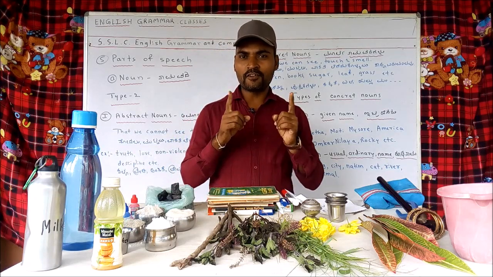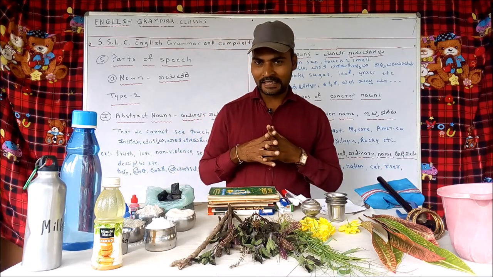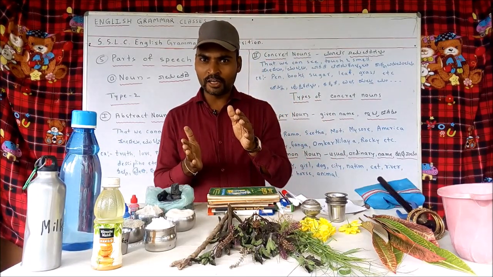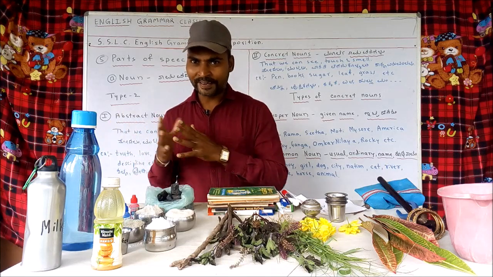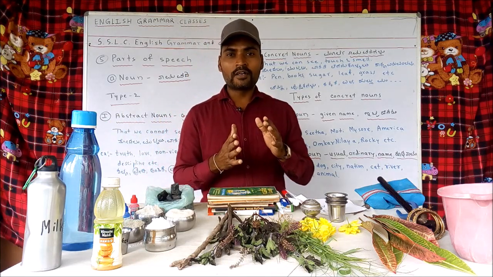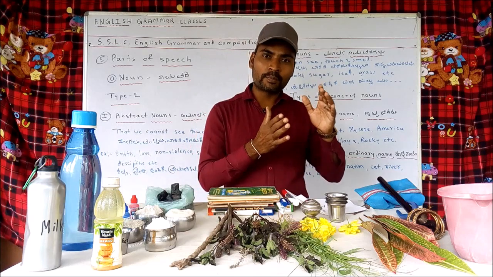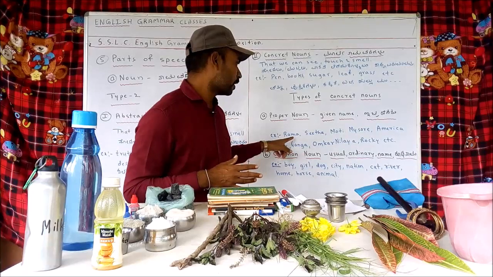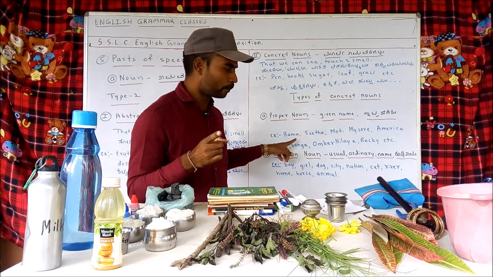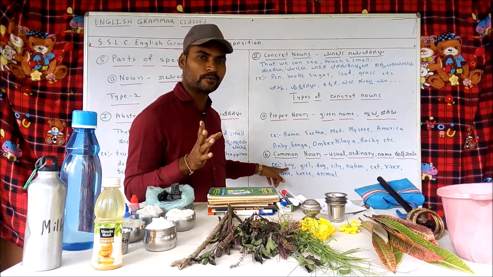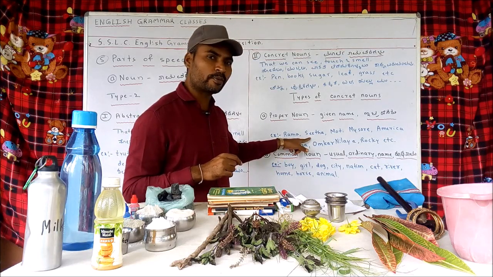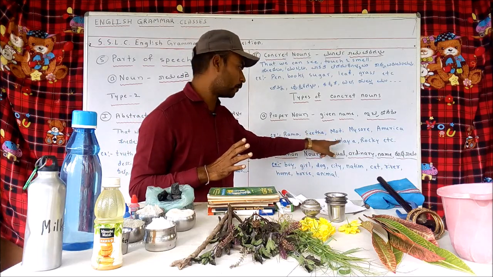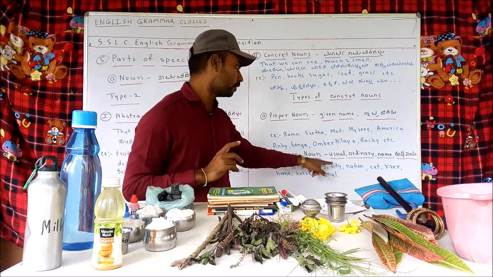What is the difference between common noun and proper noun? Let's see here. Common noun is the name which is given commonly to every object of that kind. Proper noun is the noun which is given to a particular person, place, thing, animal, bird, etc. If Rama is a proper noun, boy is a common noun. Sita is a proper noun, girl is a common noun. Moti is a proper noun, dog is a common noun.